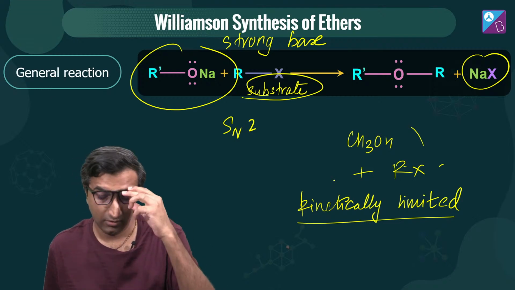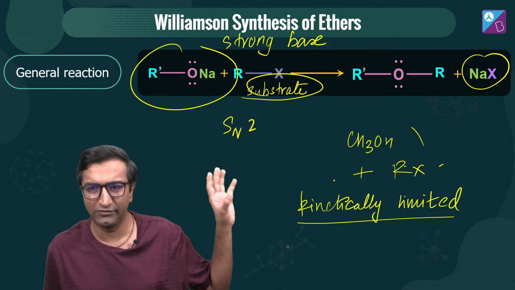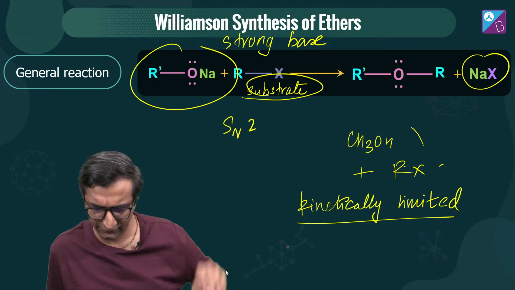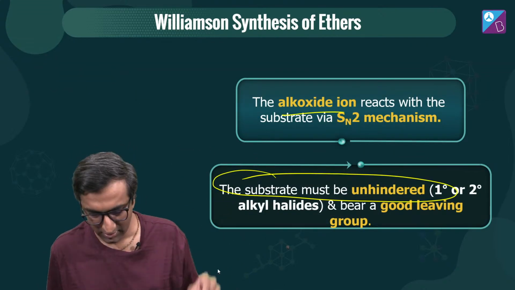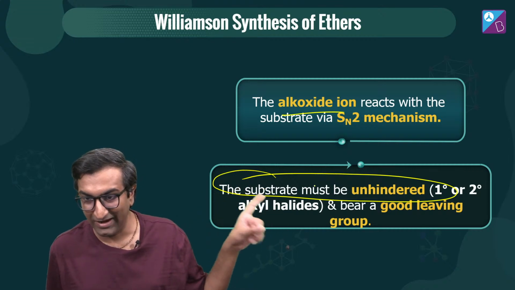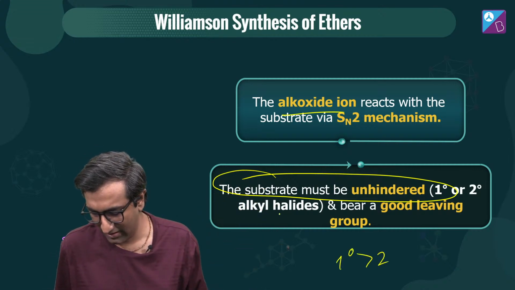So your solvent needs to not be protic or polar. वो सब है, यहाँ पे solvent लिखा नहीं है, but all that you've studied in SN2, right? ताकि इसको solvent और न करे, आराम से nucleophile को जाने दे. Okay. But we're talking about substrate. Substrate must be unhindered, मतलब primary or secondary होना चाहिए, not really tertiary. Yeah, it's not good. So primary better than secondary, better than tertiary.